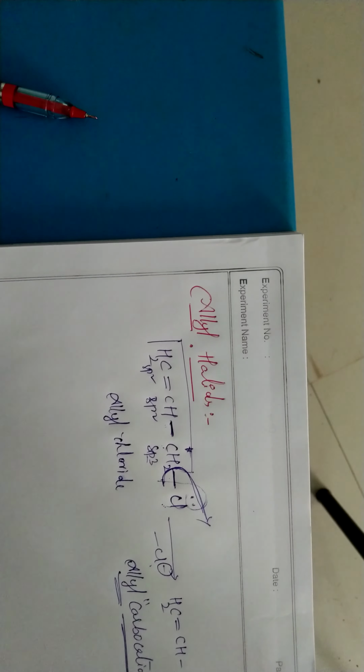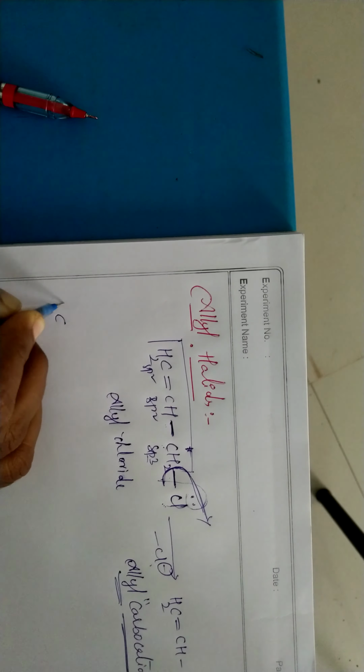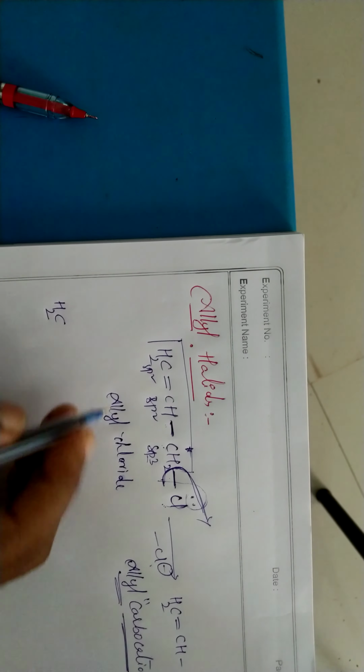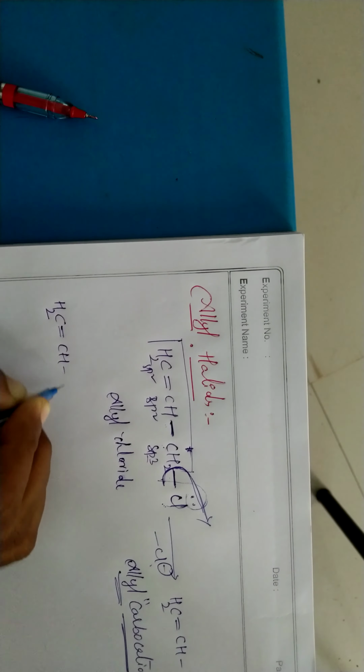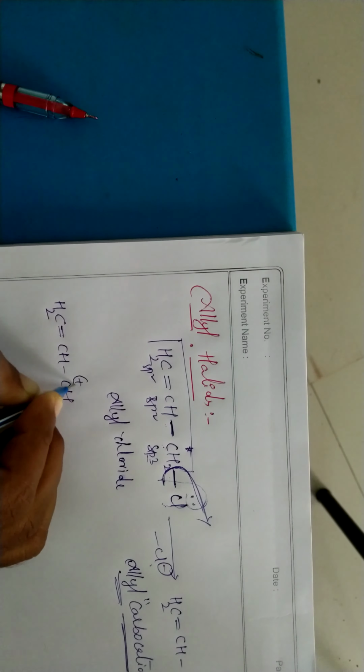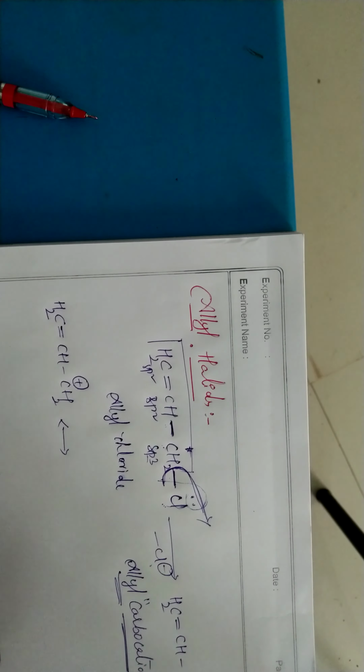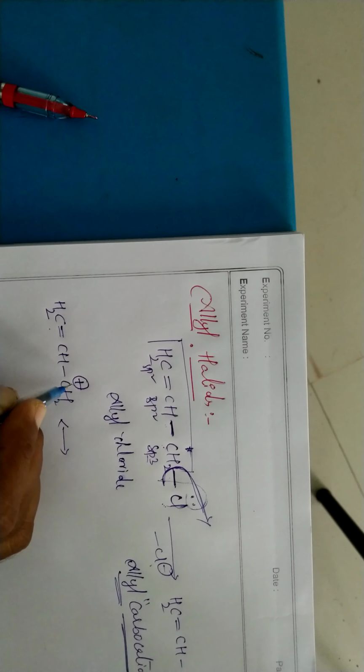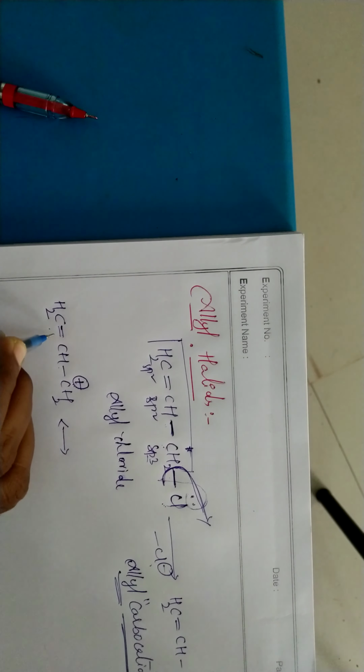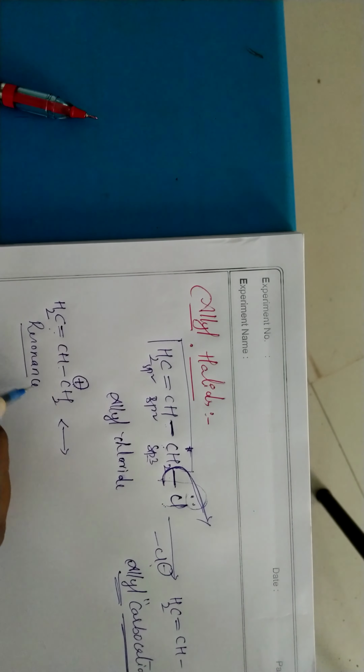The most important thing is the formed intermediate. So this is the intermediate. The formed intermediate, that is the allyl carbocation, is undergoing resonance here. See here, it is a positive charge, single bond and double bond. If any charge, either positive or negative, or a lone pair of electrons or a free radical, is next to an alternate double bond, it is called resonance. Now the compound is in resonance condition.